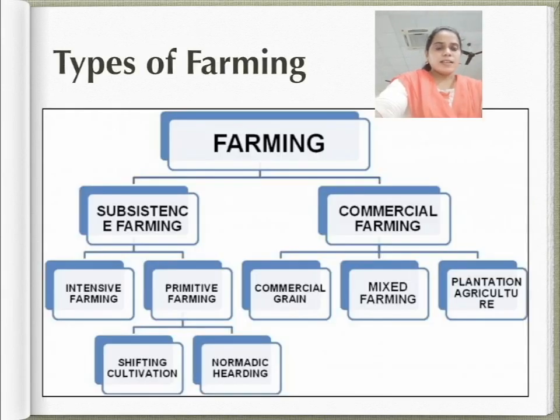Now once again let us revise the types of farming. There are two types of farming. First is subsistence farming, which is further divided into intensive farming and primitive farming. This I have explained to you. Primitive farming is also subdivided into shifting cultivation and nomadic herding. And under commercial farming, I have explained commercial grain farming, mixed farming, and at last I explained plantation.